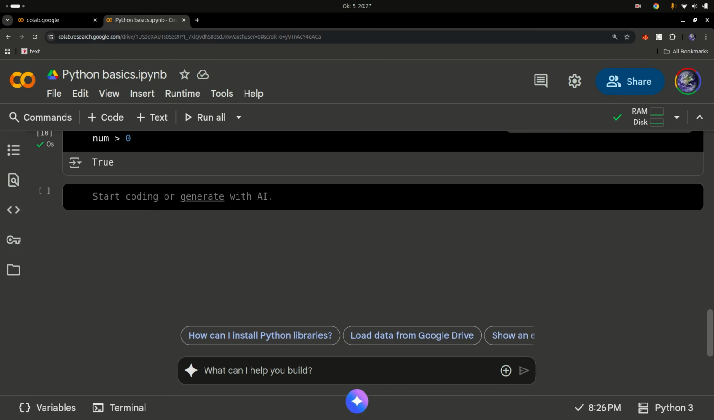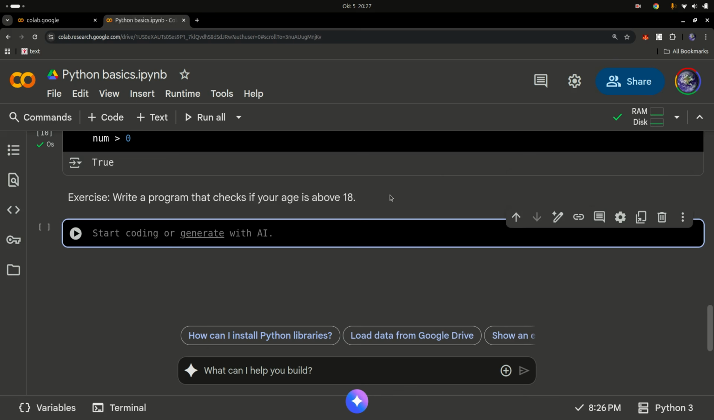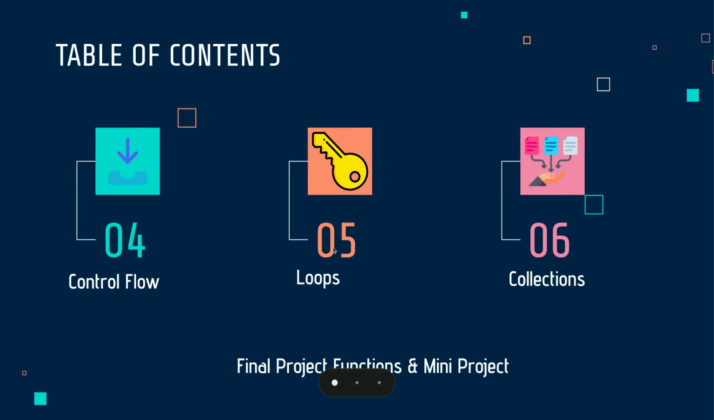Okay, let's move on ahead, and I'm going to give you an exercise to practice as well if you want to work with this. Let us know if you have any challenges in the comment section. I would help you out, or anyone out there can help you. The next exercise is: write a program that checks if your age is above 18.